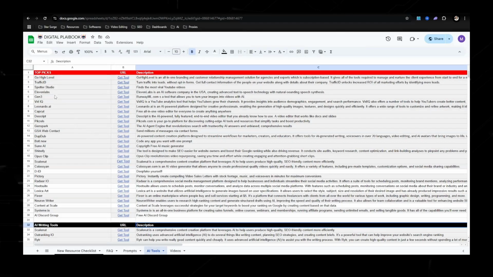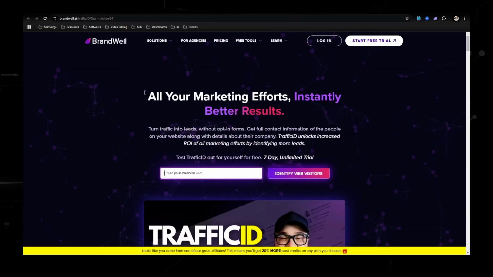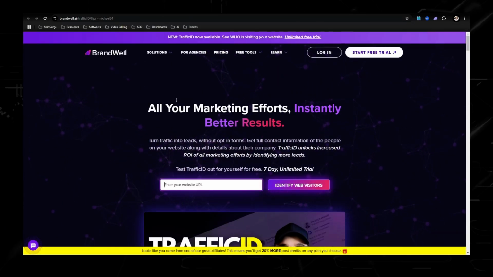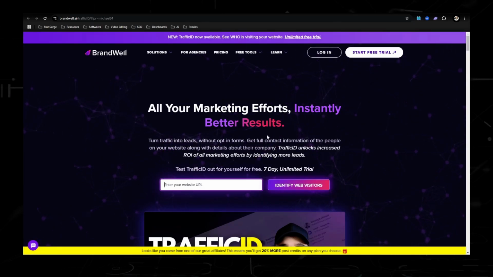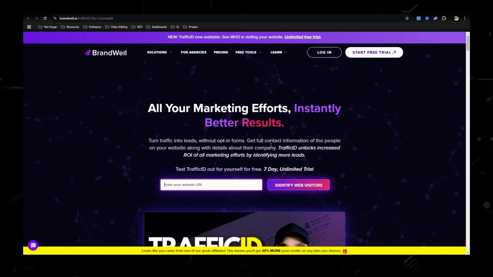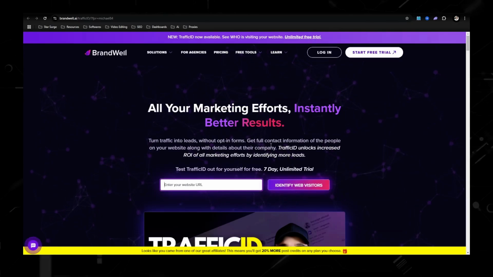If you're starting off, go with this tool right here. I am obsessed with this cool tool. It's called Traffic ID. And what it allows you to do is put a little snippet of code on your website, and then whether or not they fill out the opt-in form, you have the potential to get their information.